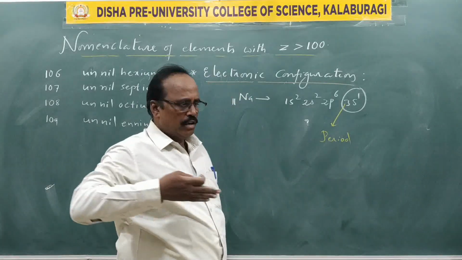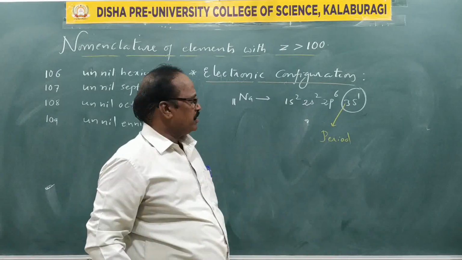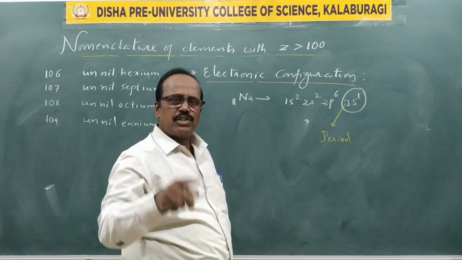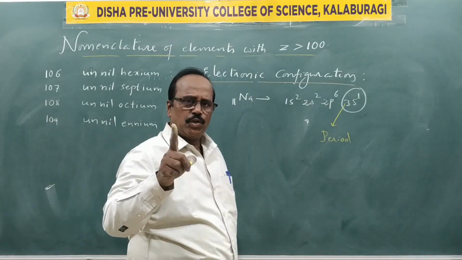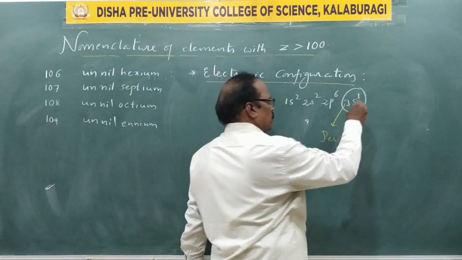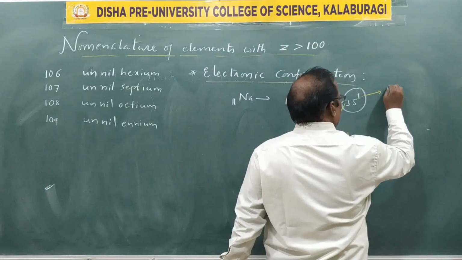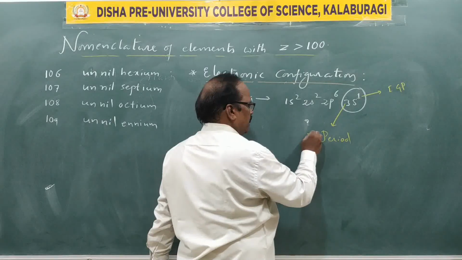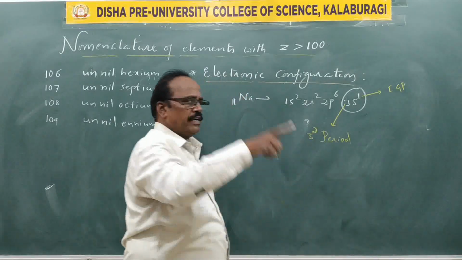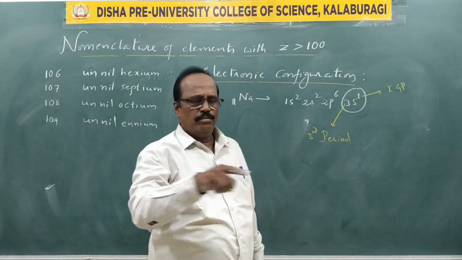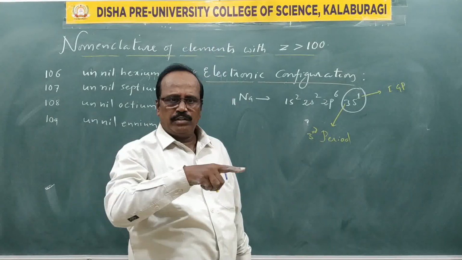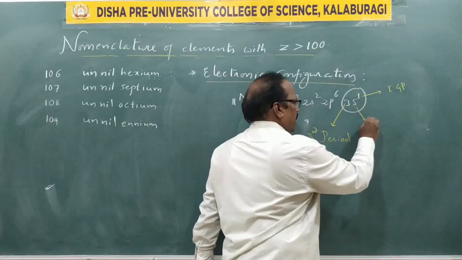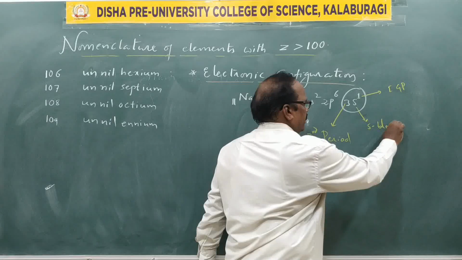In the third horizontal row it is present, and this power is 1, so it is present in the first column, that is group number 1, first group. This is third period, first group, third row, and the family is s block elements.